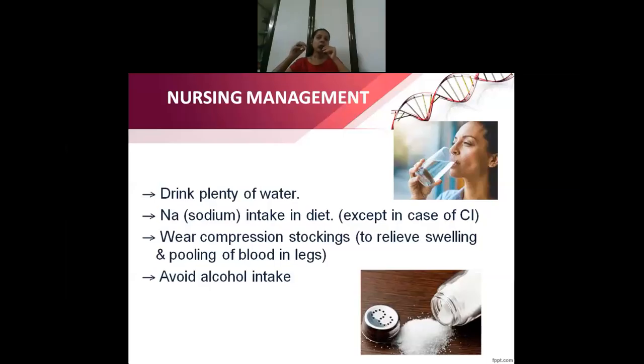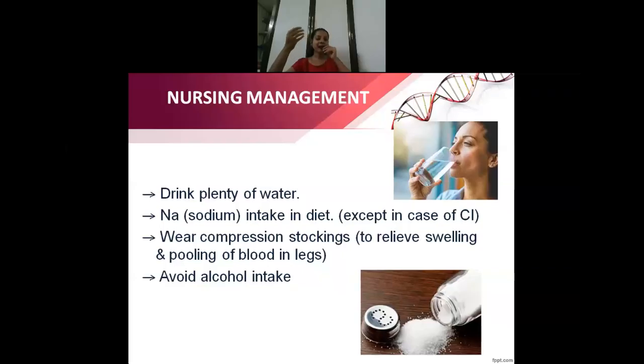And some people's occupation or job is only to stand for a long period of time. For those type of people, you can advise them to wear compression stockings. I suppose you may know, it is usually worn by air hostesses and all, isn't it? So these compression stockings usually prevent the pooling of the blood in the legs, and they improve the venous return to the heart. Commonly the stockings are worn by people with varicose veins. It avoids venous stasis.